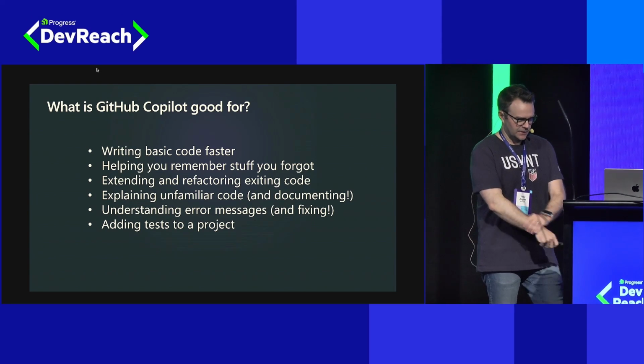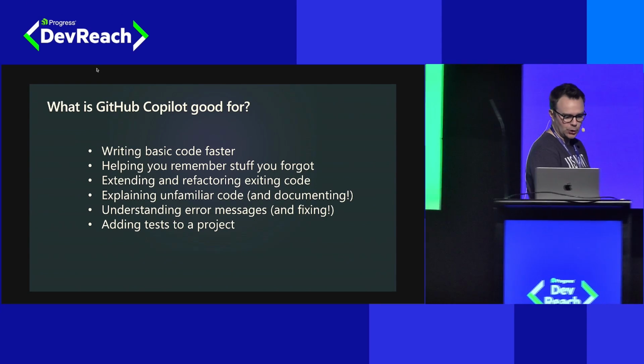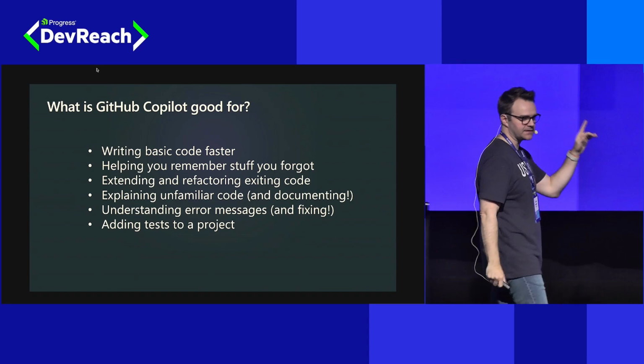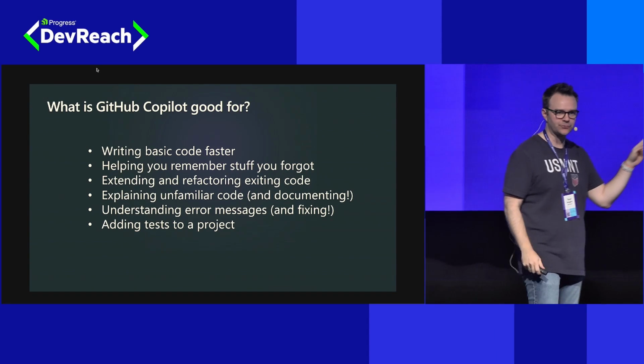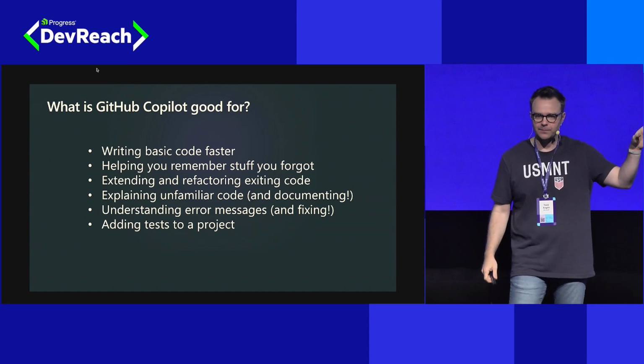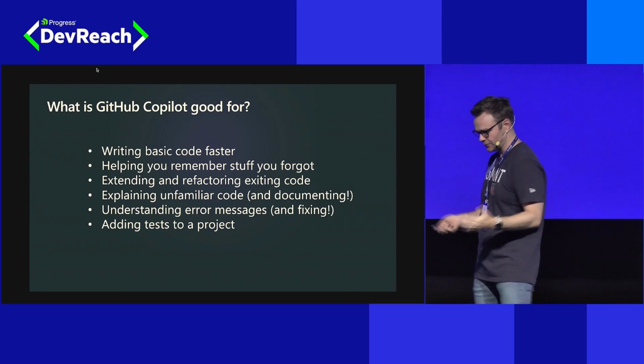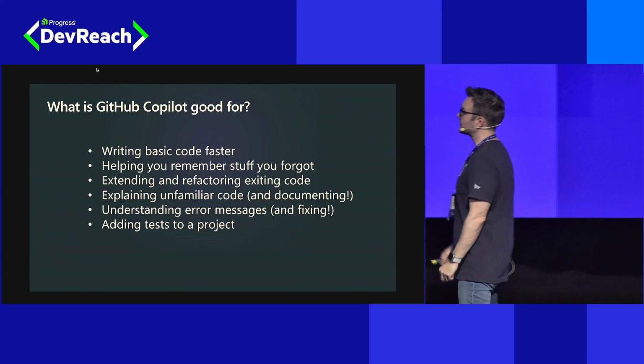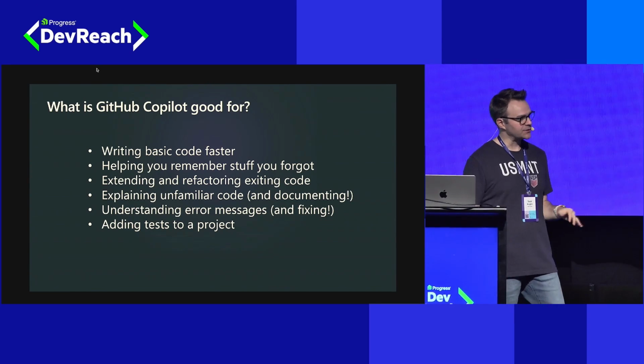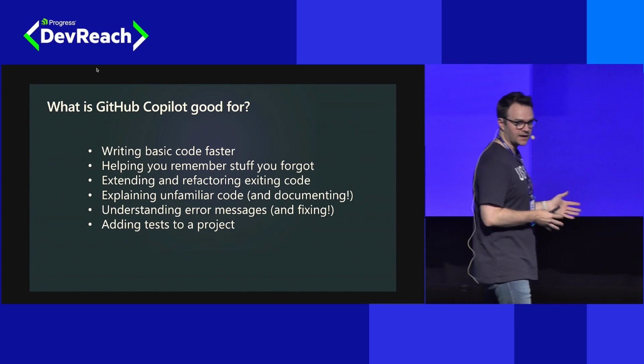Last slide here. What is GitHub Copilot good for? Well, the first is probably the most obvious, the one we drift to without even thinking about it. It's great at helping us write basic code faster. I mean, that's kind of what we'd assume. It's here to accelerate the job of writing code. But what you may not know is it's good for a lot of other things in our process as developers.